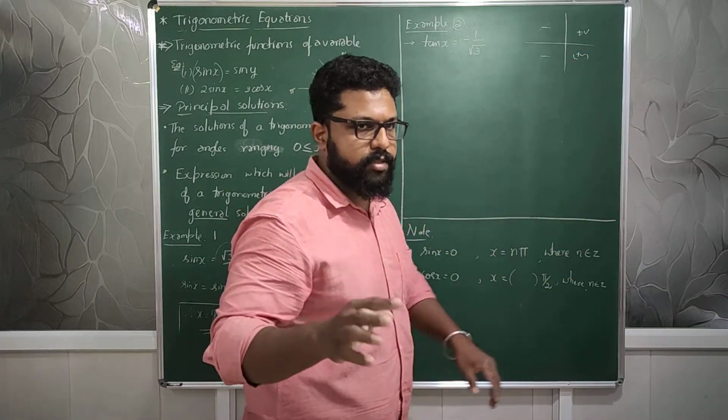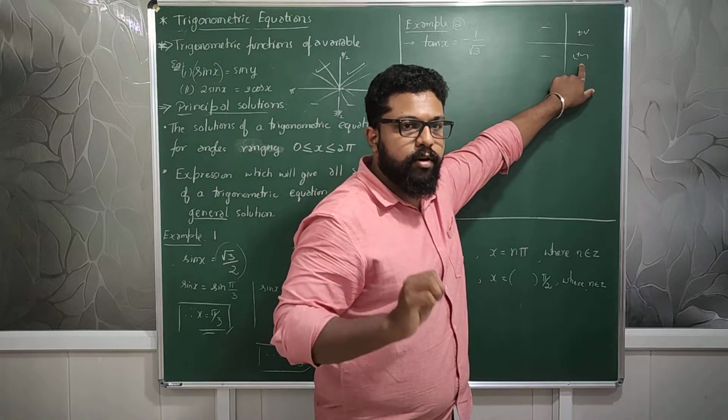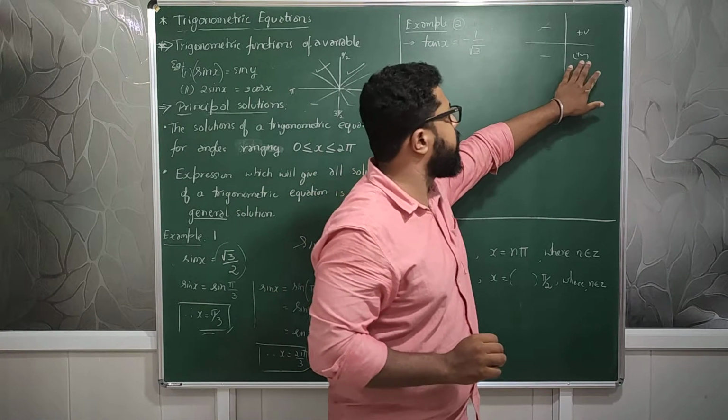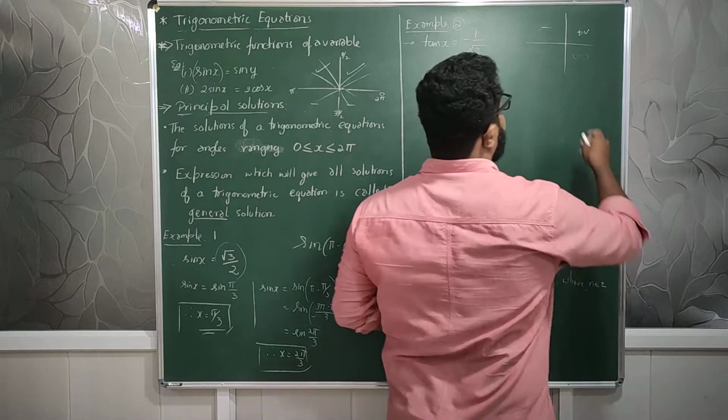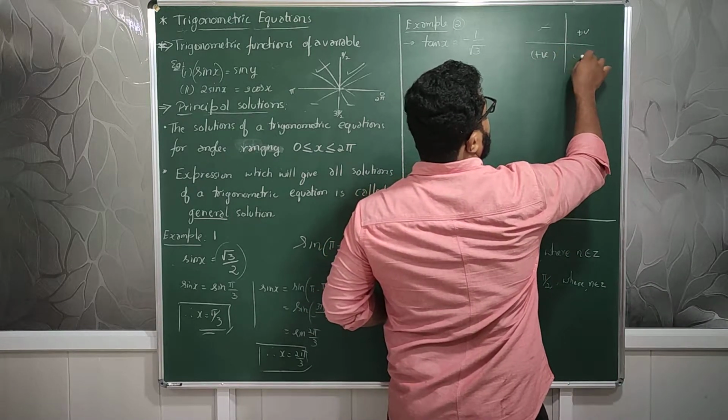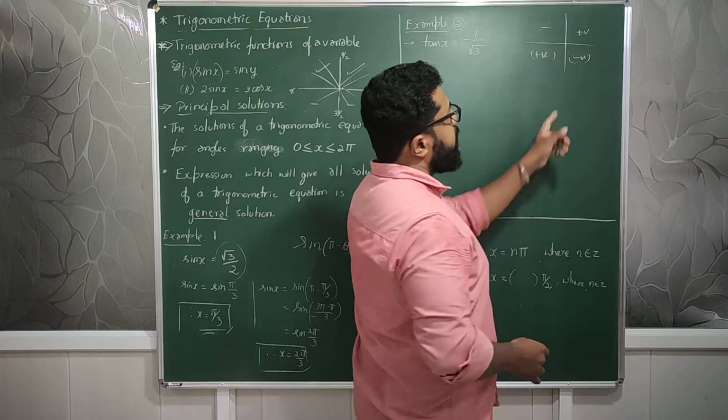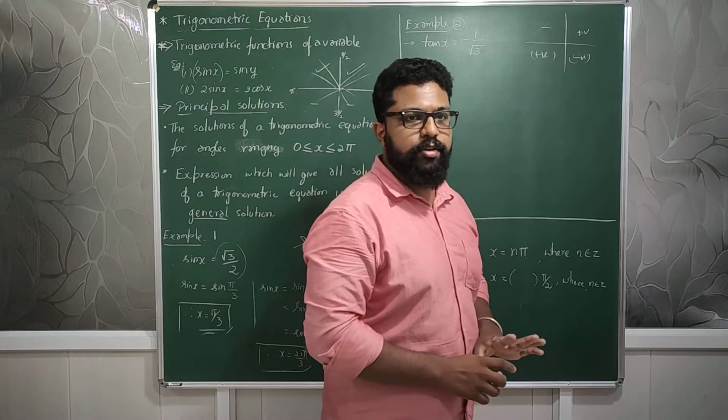In the first quadrant everything is positive. Tan is positive in the third quadrant. Agree or not? Sorry, I have written this wrongly. Tan is positive in the third quadrant, and cos is negative in the second. So only these two quadrants are the ones which you need to look into.